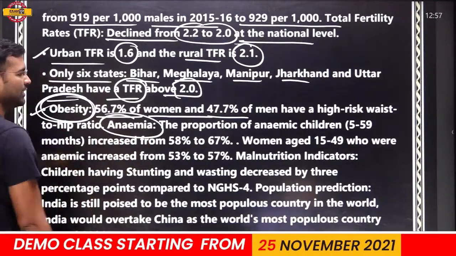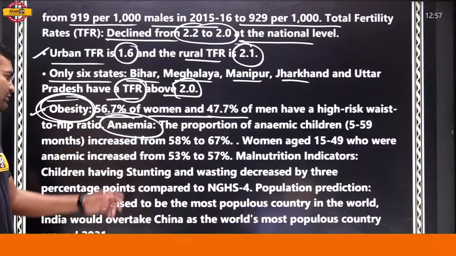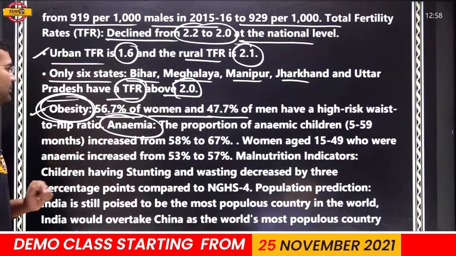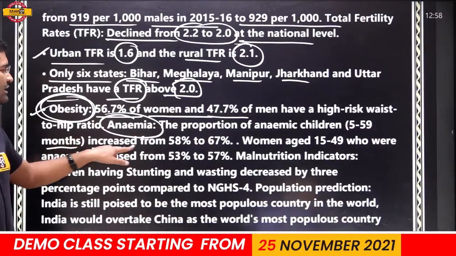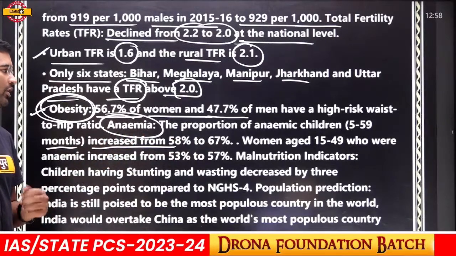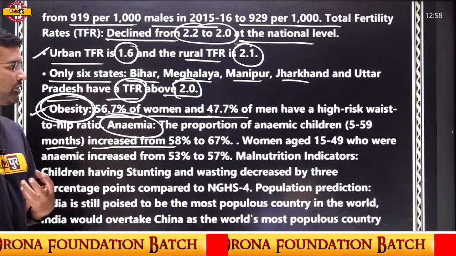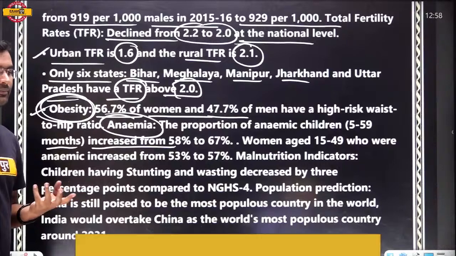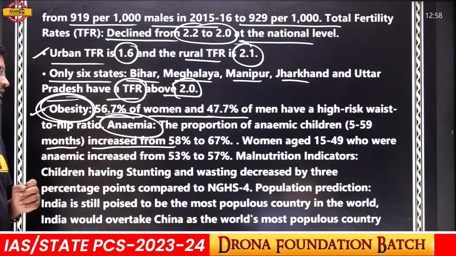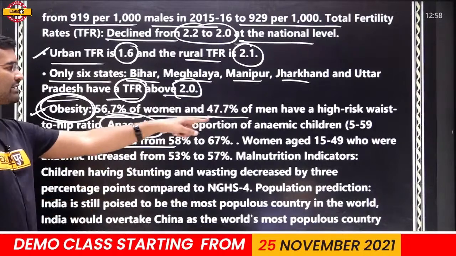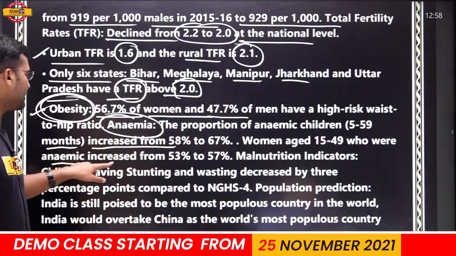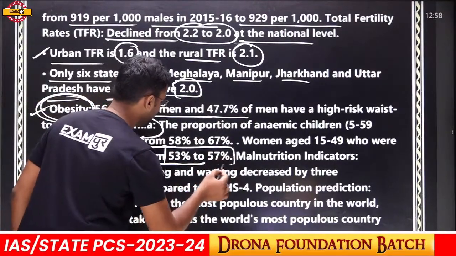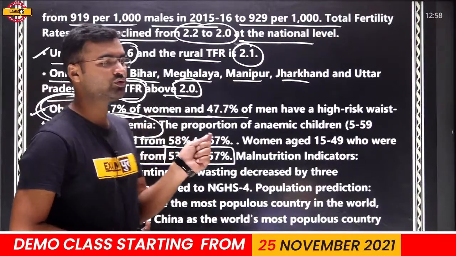Second one is anemia. Anemia means lack of blood, and it is also a major problem in females. Okay, the proportion of anemic children aged 5 to 59 months increased from 58% to 67%. Now we have to overcome anemia in children, which was a general thing in India. So now we are overcoming this type of disease. Women aged 15 to 49 who were anemic increased from 53 to 57%. So there is a problem in women in the age of 15 to 49.